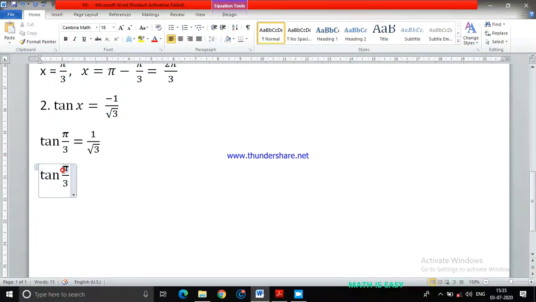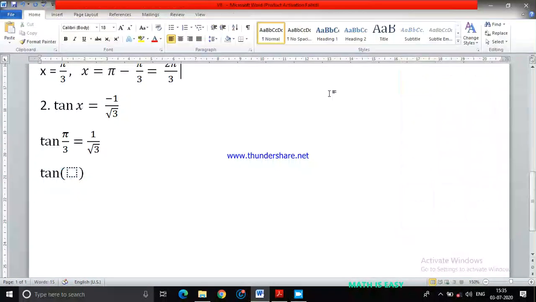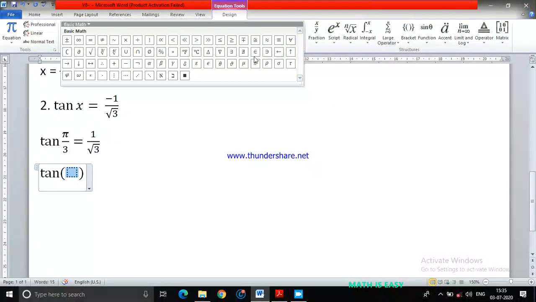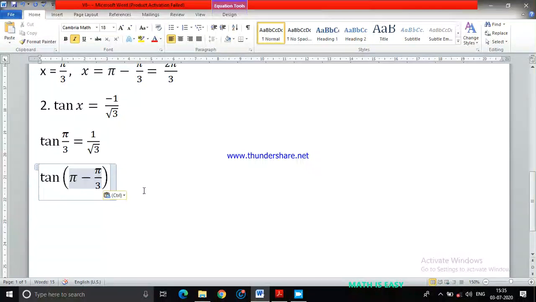So let me insert the bracket so that here you will get the expression pi minus pi by 3. So can I say pi minus pi by 3 will be equal to minus 1 by root 3?